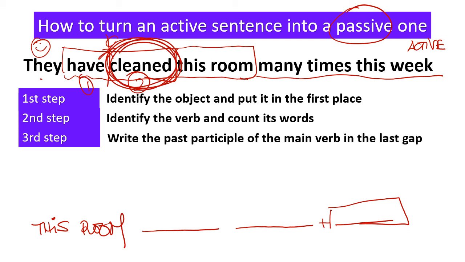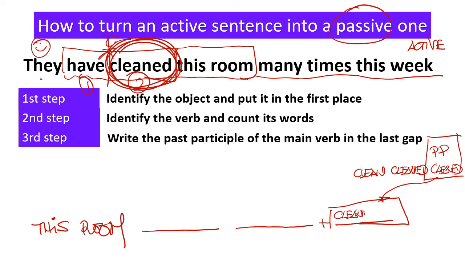Now remember, every single verb has three different forms. We've got clean, infinitive, cleaned, past simple, and cleaned, past participle. Yes? So I'm going to choose this form to write it down here.